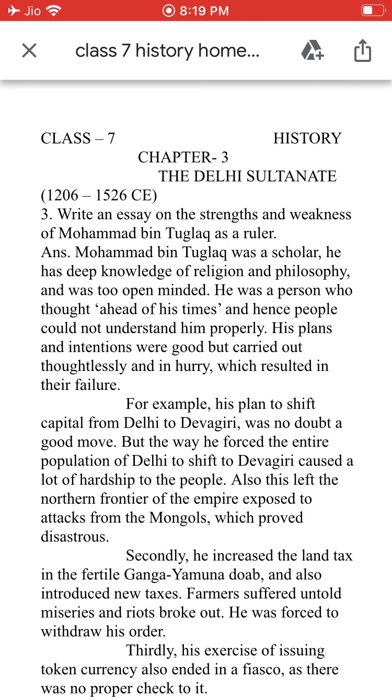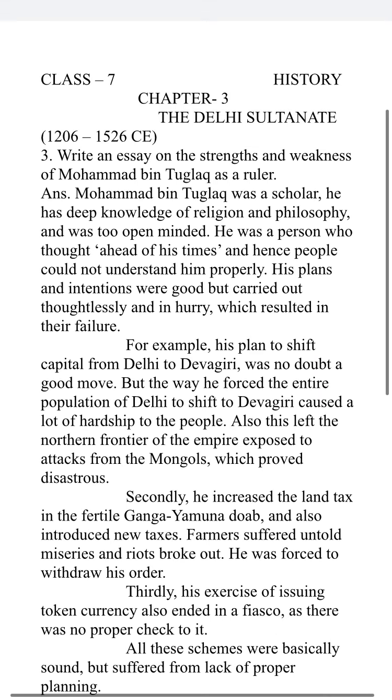Now 2 questions, question number 3 and question number 4, long questions. I have given you the answers. Write an essay on the strengths and weaknesses of Muhammad bin Tughlaq as a ruler. As we discussed in the last class, though he was a scholar with a deep knowledge of religion and philosophy, and too open-minded, he was a person of hurry. He always thought ahead of his time, and hence people could not understand him properly. His plans and intentions were good but carried out thoughtlessly and in a hurry, which resulted in failure.